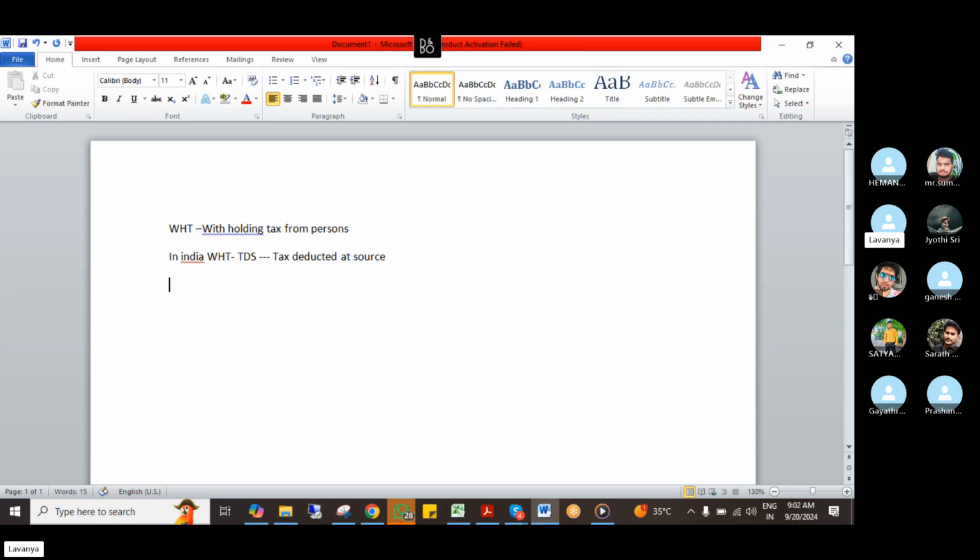So what is the meaning of persons here? It doesn't mean only an individual. Here persons means individual, HUF, AOP, BOI, AJP, and the last one is company. Individual means an individual person. HUF means Hindu undivided family.